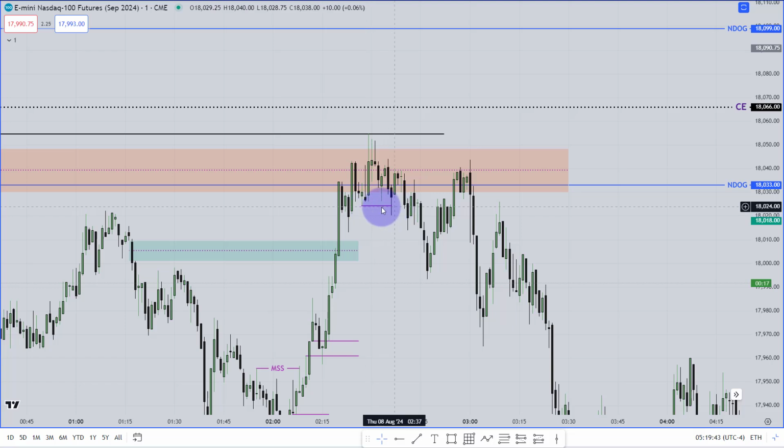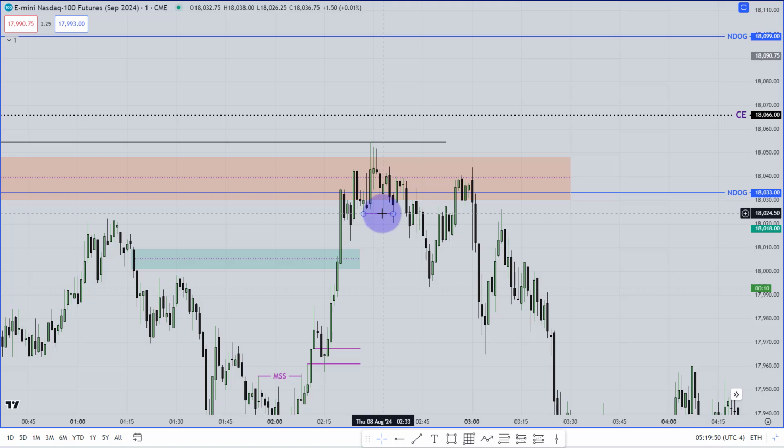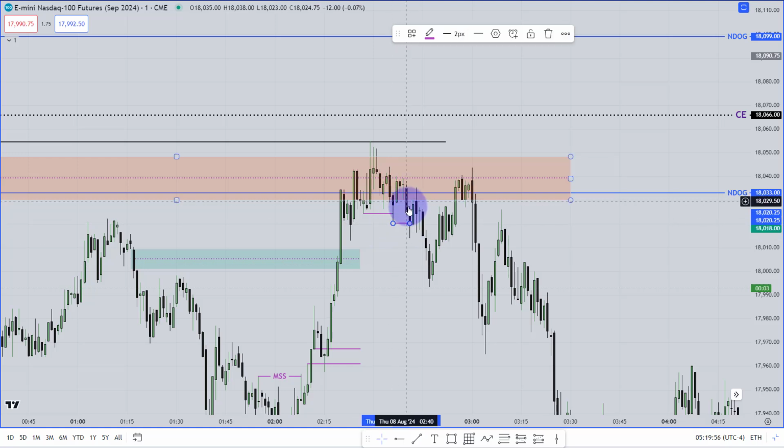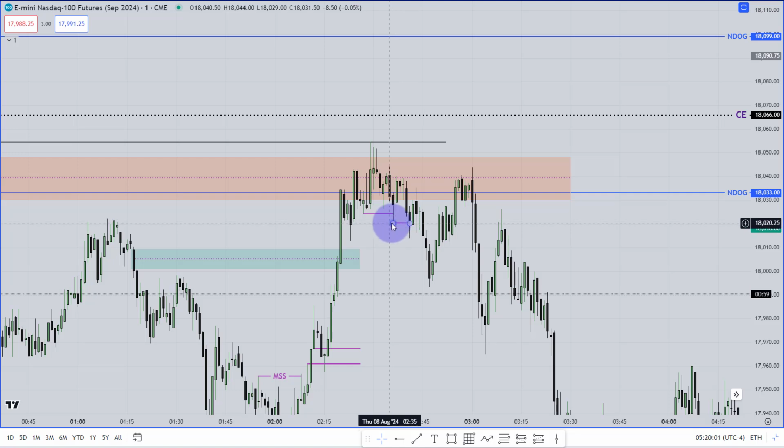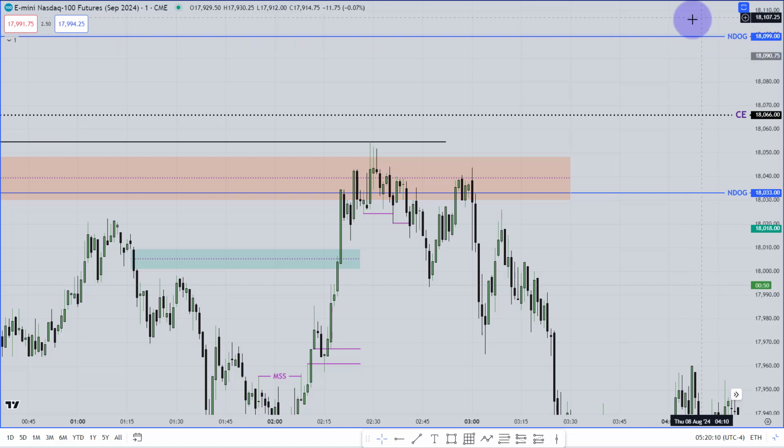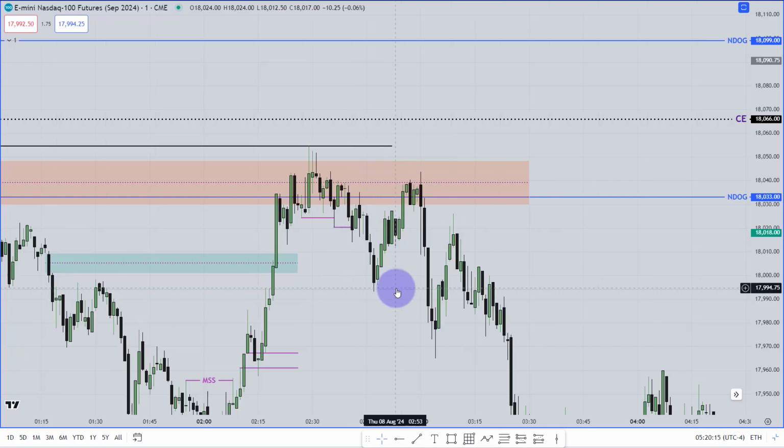Is that a market structure shift? No, this swing low is not valid for shifting market structure. So I'm just going to keep it over there, but I'm telling you this is not a perfect market structure shift. Then I have this low which has been shifted over here with some displacement and also a fair value gap. Is that valid? No, it's not valid. This swing low is not valid for shifting market structure. Which swing low or swing high should I look for to shift market structure? Please watch this video. It will clear all of your doubt. Now, this is not a valid market structure shift.